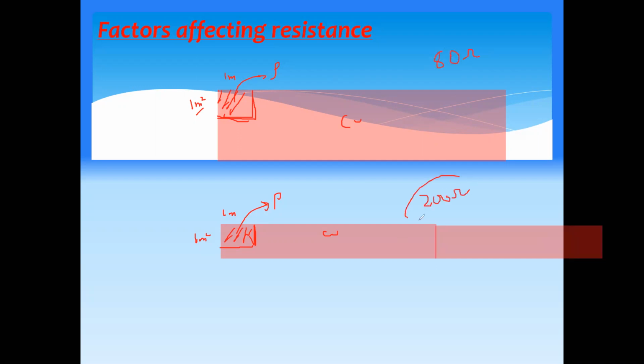So two wires will have different resistance, but if they are made up of the same material, they will have the same resistivity, because resistivity is the resistance of a part of the wire of area 1 meter square and length 1 meter. That's called resistivity. So two wires made up of the same material may have different cross-sectional area and different length. They will have different resistance, but the same resistivity.